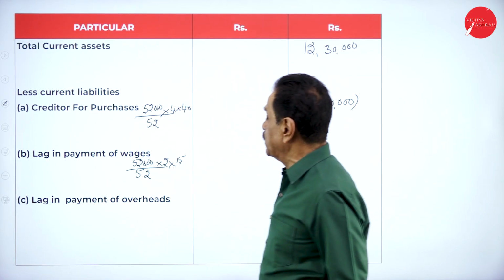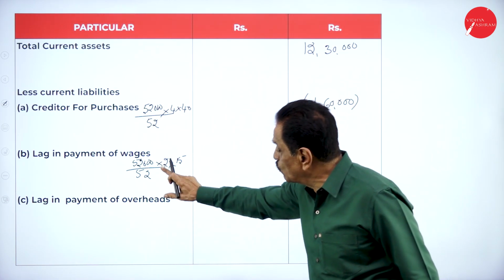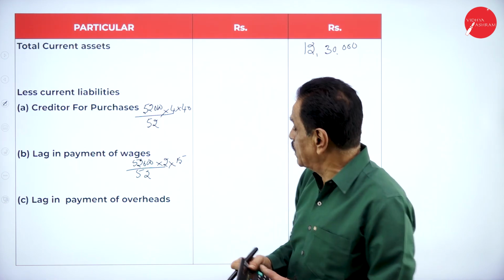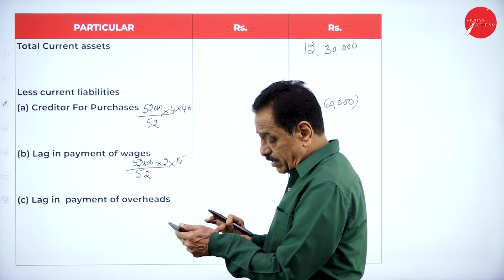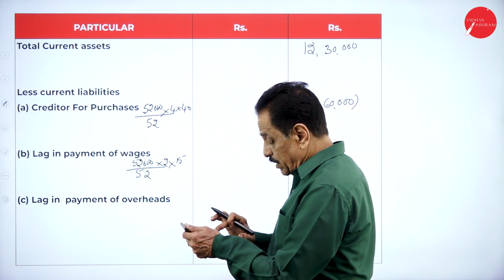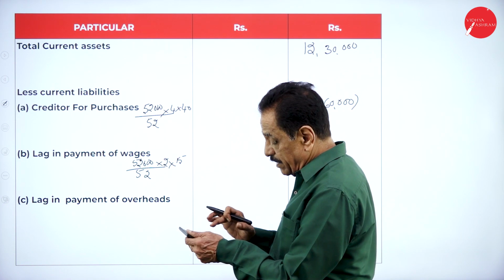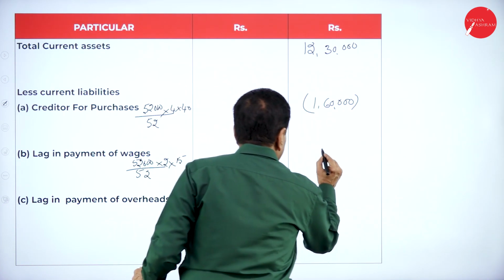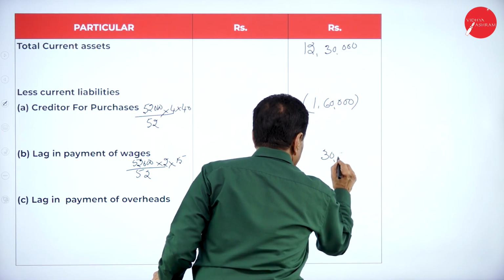So lag in payment of wages 2 weeks, 52,000 divided by 52 into 15. This is 1,000 into 2 into 15. This works out 30,000.